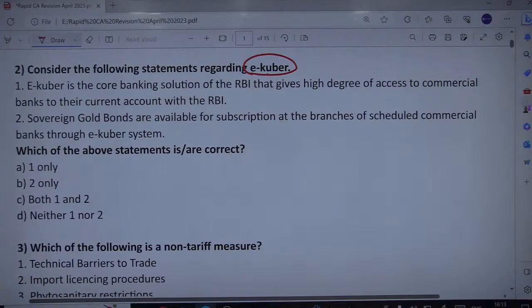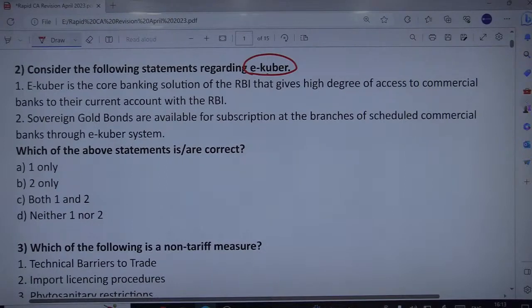Remember, eKuber of course provides the provision for a single current account for each bank across the country with decentralized access to this account from anywhere or anytime using portal based services. Fine. And indeed it is a core banking solution of the RBI. Auction of government security is done through the eKuber system. Fine.